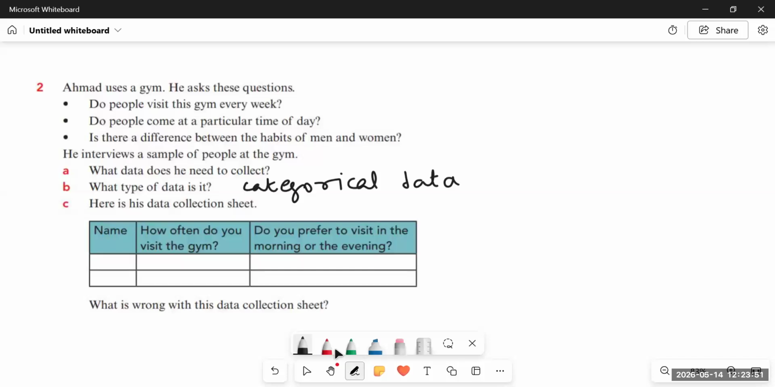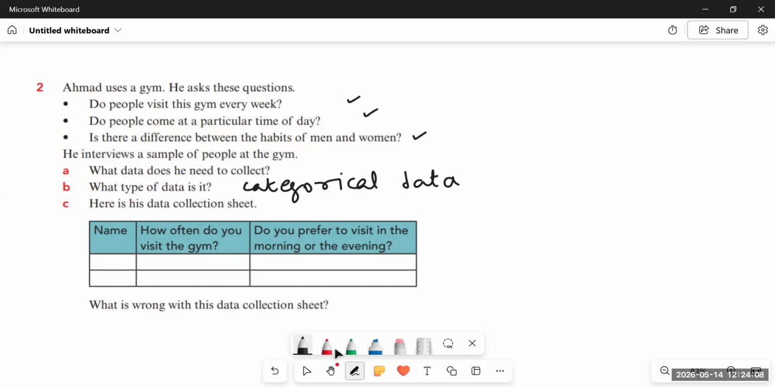And for this one, part A, what data does he need to collect? He needs to collect the data about whether people usually come every week and they usually come at a particular time or not. That's all. These two questions tell us. And then the third question tells us about the gender.